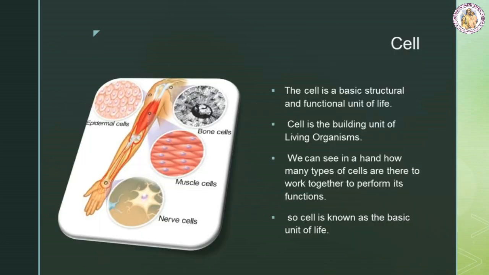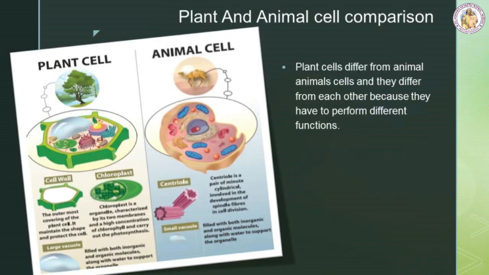Cell. The cell is a basic structural and functional unit of life. Cell is the building unit of a living organism. You can see in a hand how many types of cells are there to work together to perform its function. See the epidermal cells in the skin, bone cells in the bone, muscle cells in the muscle, nerve cells in the nerves. So, cell is known as the basic unit of life.